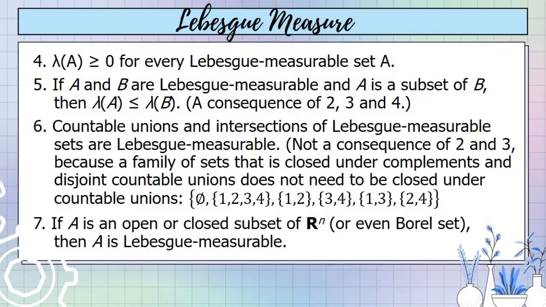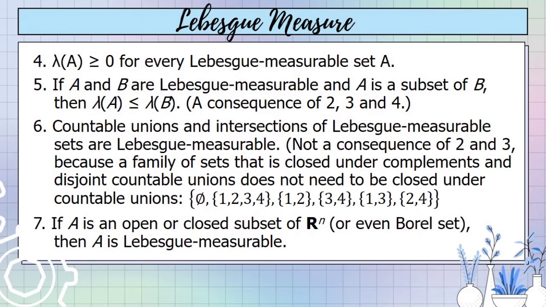Number 4, lambda of A is greater than or equal to 0 for every Lebesgue measurable set A. Number 5, if A and B are Lebesgue measurable and A is a subset of B, then lambda of A is less than or equal to lambda of B, a consequence of properties 2, 3, and 4.